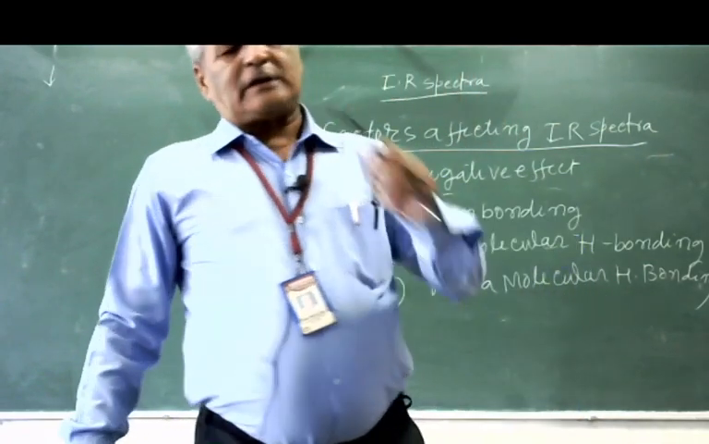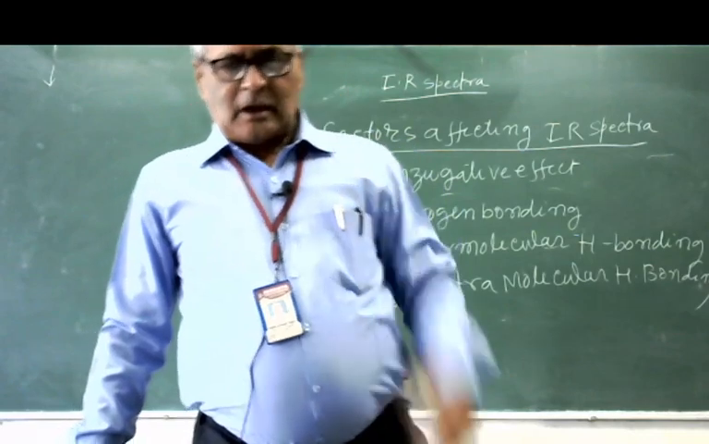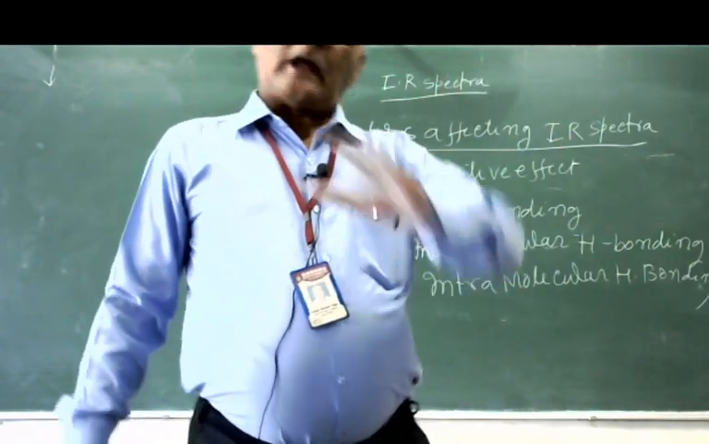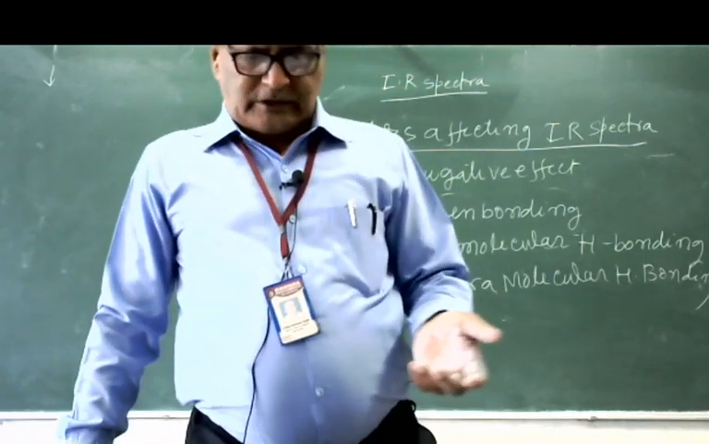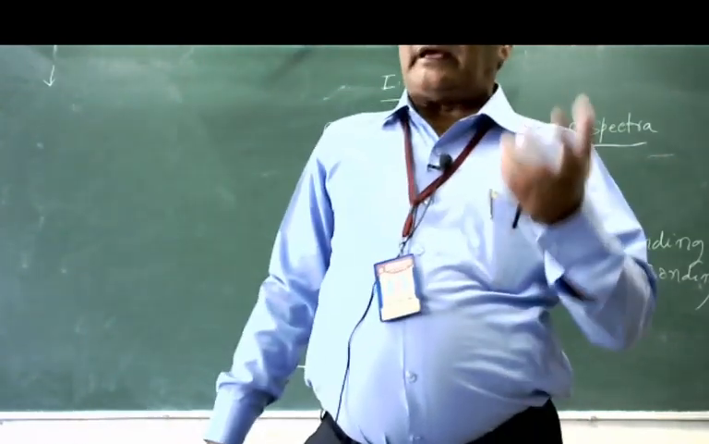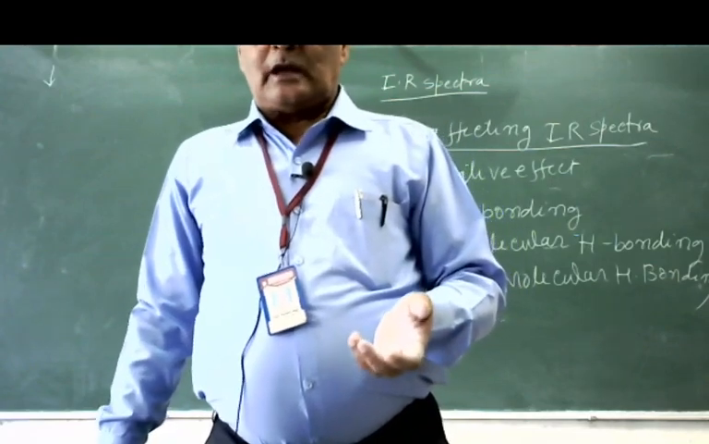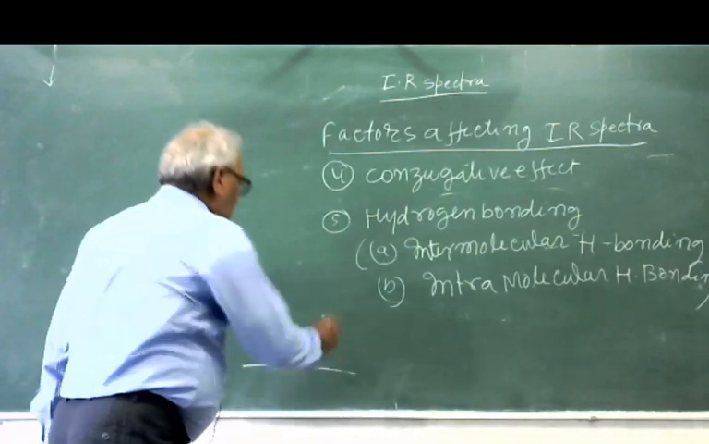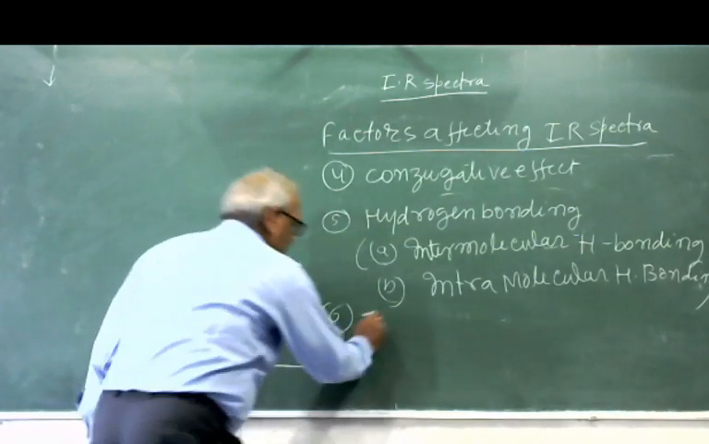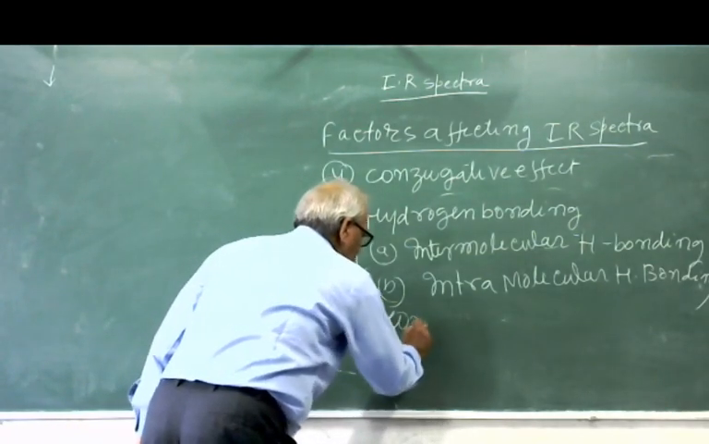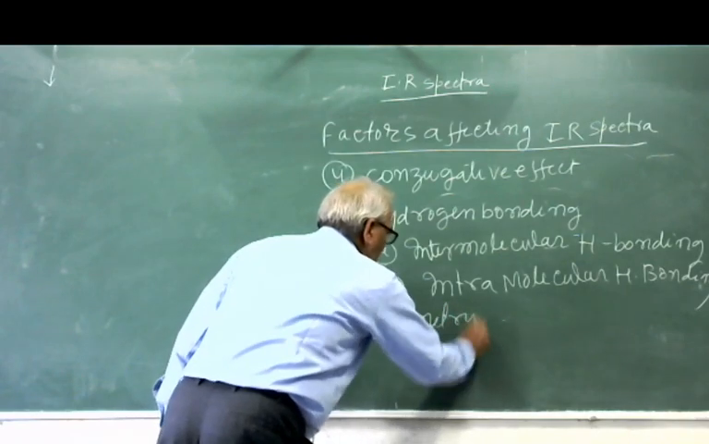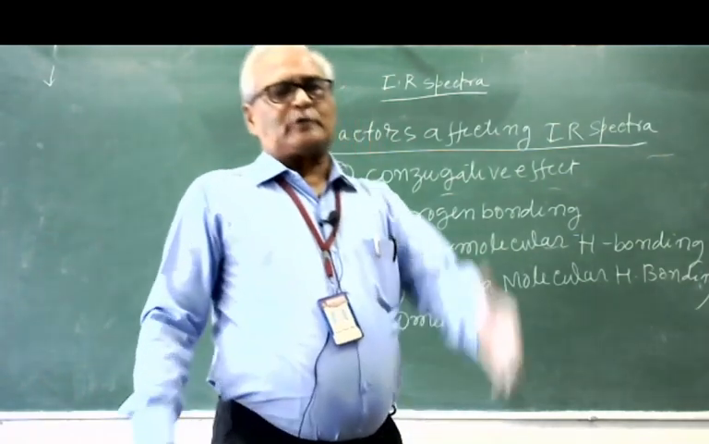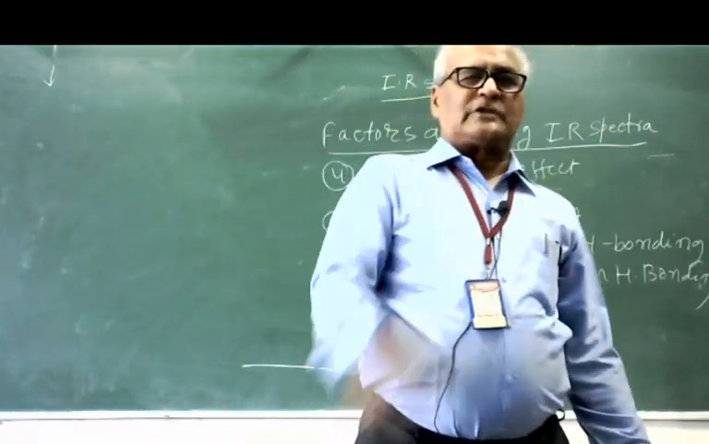So all these are the factors which affect the absorption frequency, and on the basis of the absorption frequency we can very easily assign the molecular structure. One more thing I would like to tell you, the sixth factor, that is the geometry of the molecule. We know there are two types of arrangement: one is trans and second is cis.